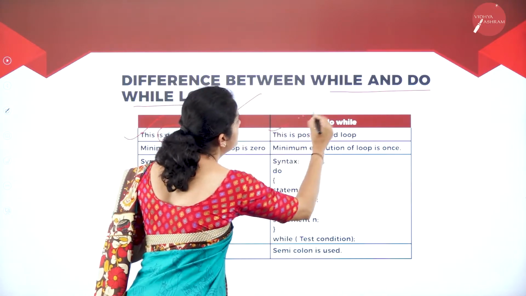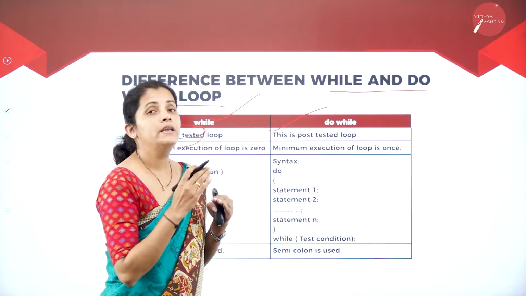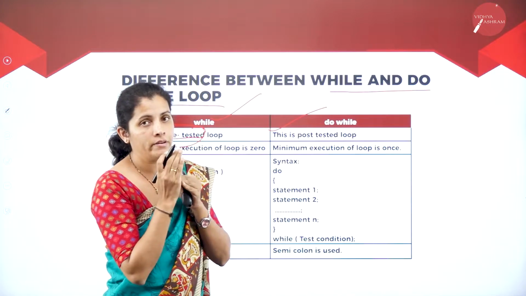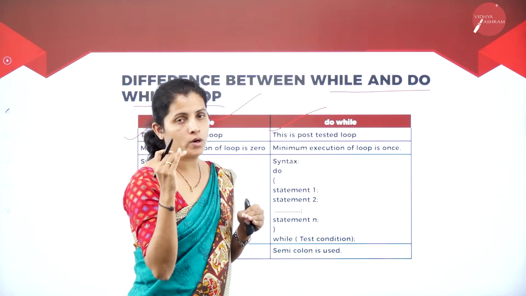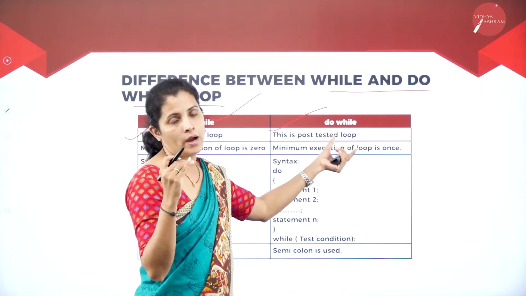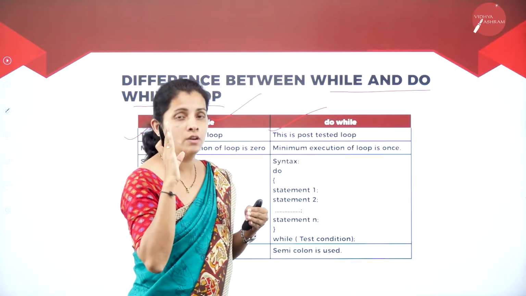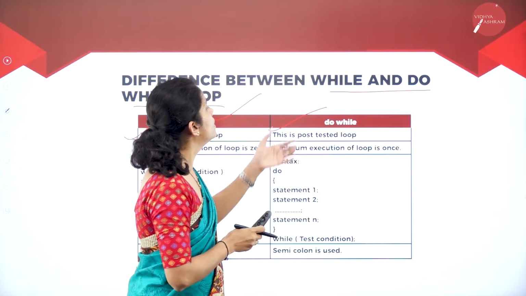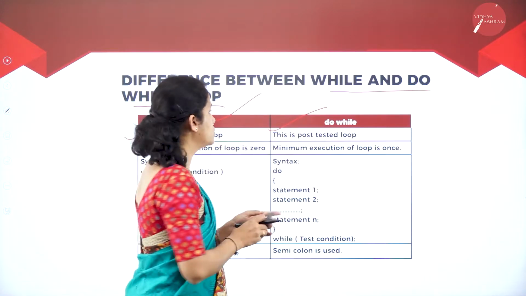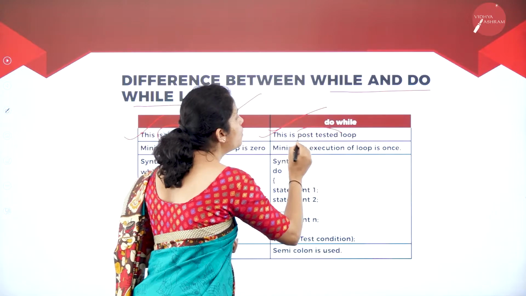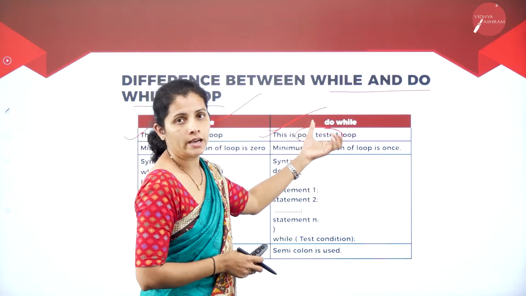Then if I consider the do while statement, what's going to happen? At the beginning, I'm going to have the do keyword and a certain block of code. Then at the end, I'm going to have the condition. That means even if the condition is false at the beginning, I'm still going to execute the code at least once. So for that reason, it is post-tested. That means at the end, I'm going to test the condition.